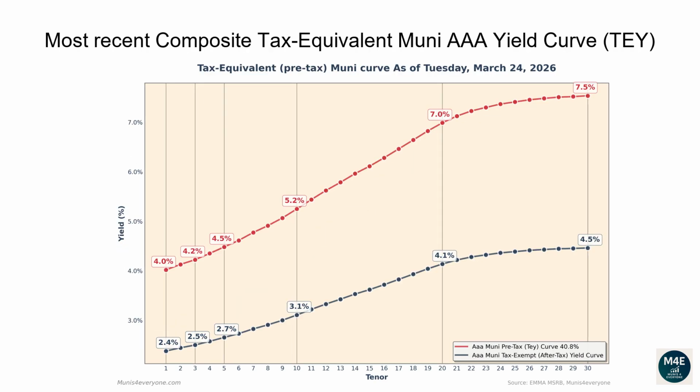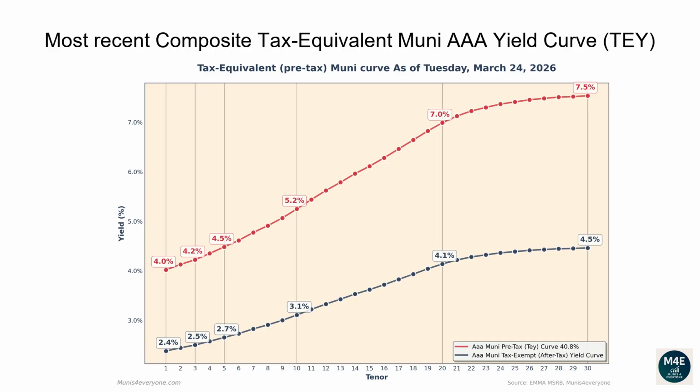Let's now go over the most recent composite tax-equivalent Muni AAA yield curve. The following graph shows, in red, the tax-exempt after-tax Muni yield curve, versus in blue its tax-equivalent pre-tax version assuming a 40.8% top tax bracket, as of March 24, 2026. Why would you care to see the tax-equivalent version of the Muni yield curve? More on this later. Let's first go over the pre-tax, aka tax-equivalent yield curve.